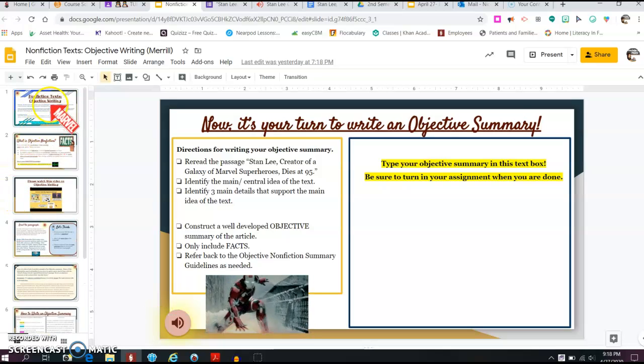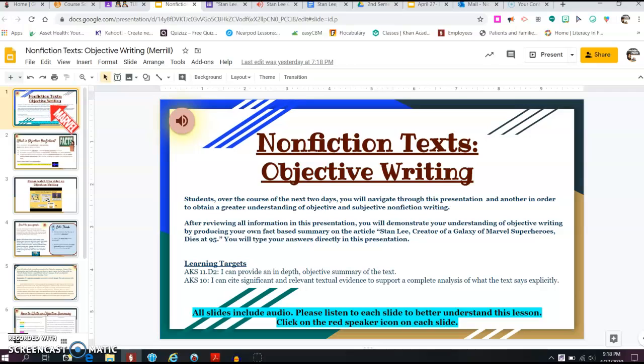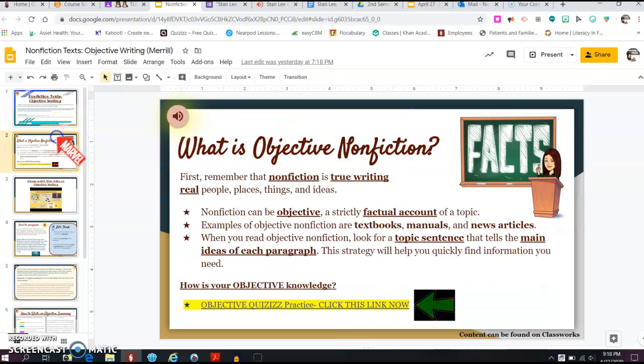This entire slide presentation includes information about objective writing. So you will have to read or listen to all of the information about objective writing. The biggest thing is to remember that objective writing is strictly factual information and does not include any judgment, points of view, or any opinions.